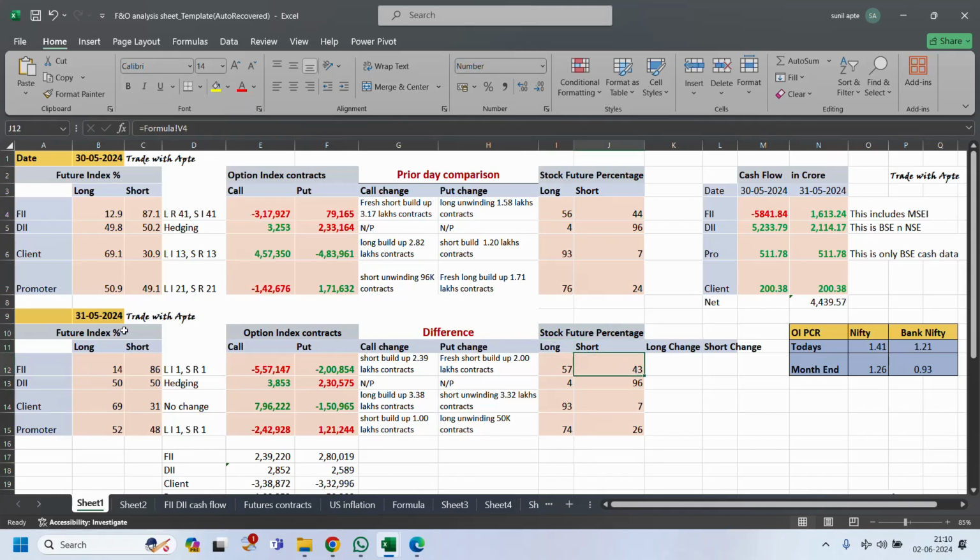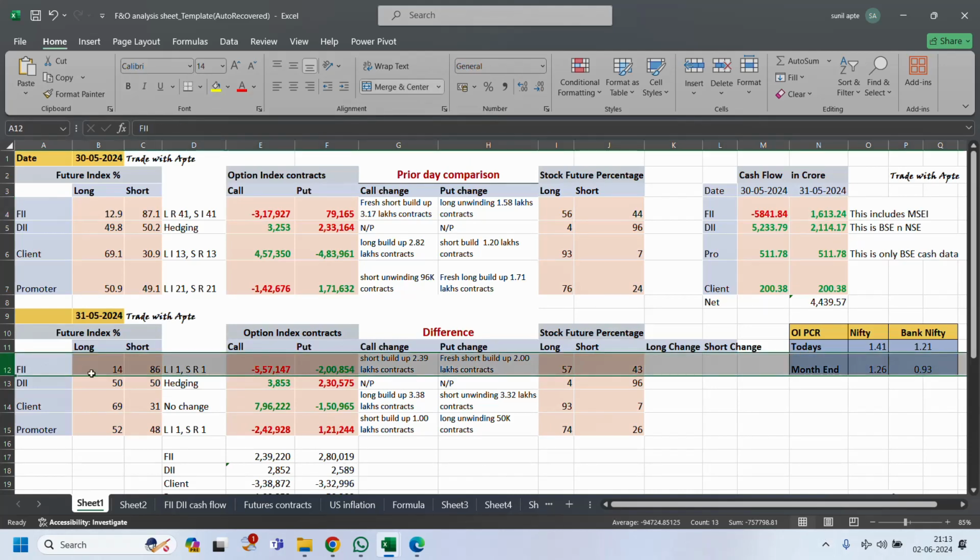For example, see in future index, this is an index. They can hedge their position in index while going long in stock futures, or else they can buy in the cash market and hedge in F&O. So let's begin and check what these players are doing before the election results. FII in future index: long they have 14% and short they have 86%. It means that just 2-3 days ago they covered their long positions. 41% long they have covered and they have increased their short.